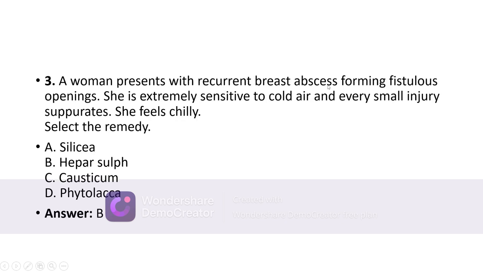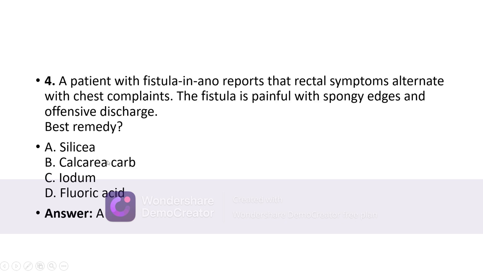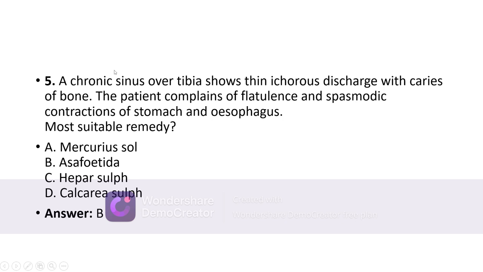Most appropriate remedy is Nitric acid. A woman presents with recurrent breast abscess forming fistulous openings. She is extremely sensitive to cold air and very small injury suppurates. She feels chilly. The remedy is Hepar sulph. A patient with fistula in ano reports rectal symptoms alternating with chest symptoms. Fistula is painful with spongy edges and offensive discharge. Best remedy is Silicea.